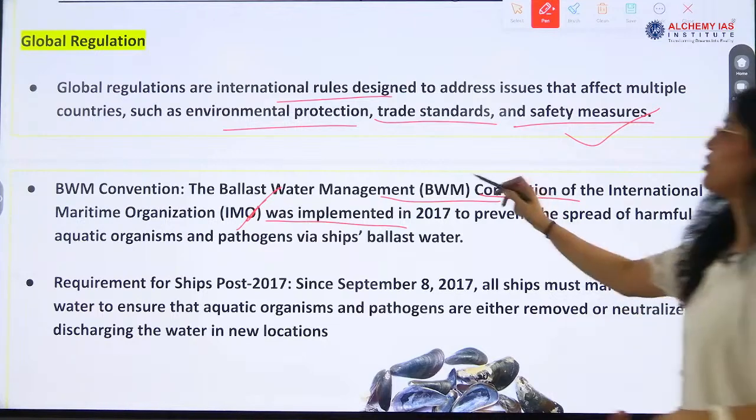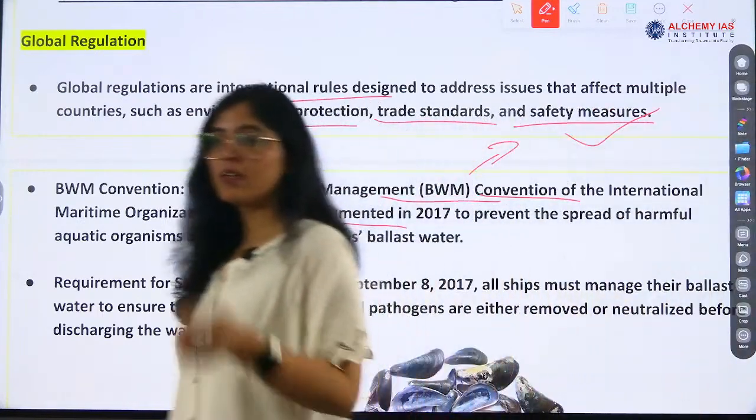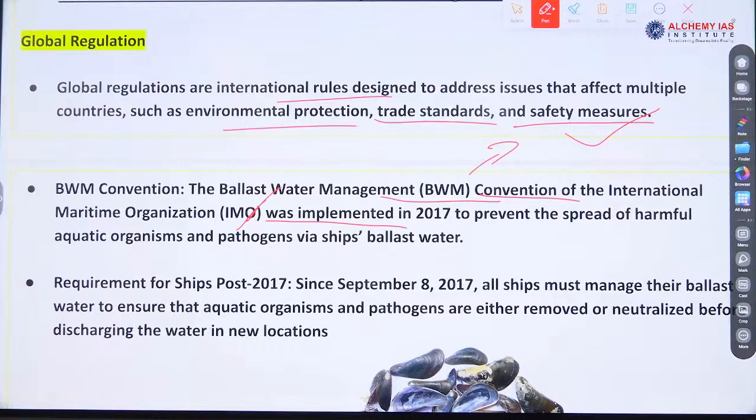Is it an agency of the United Nations? Is it a part of the United Nations? IMO, International Maritime Organization. Find this answer. Every second or third day, this organization is in the news. So a question may come, right? IMO, yes or no? Is it an agency or a body?